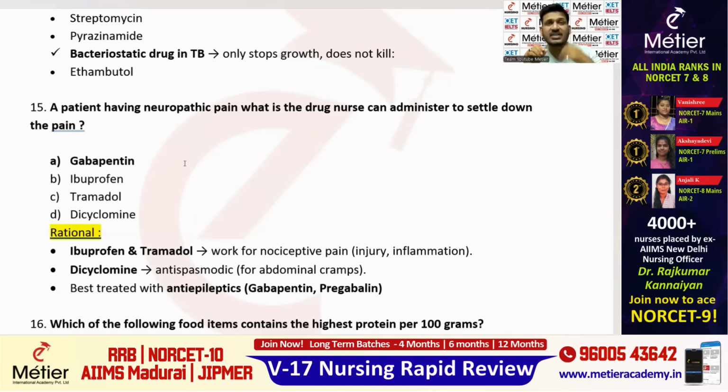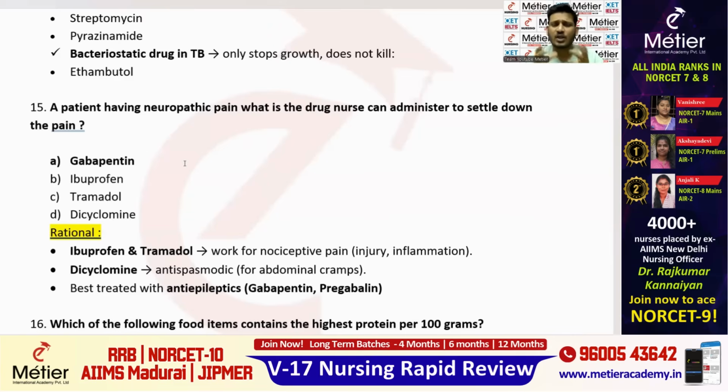Type 3, if the patient is having acute pancreatitis and self-destruction of the pancreas has taken place, and because of the self-destruction of the pancreas, beta cells are damaged, that time it is considered as what? Type 3 diabetes. Clear, guys? Fine. In that case, nerves are getting damaged, blood vessels are getting damaged. Because of the damage of the nerves, the patient will be getting what? Neuropathic pain. Patient will be getting neuropathic pain.